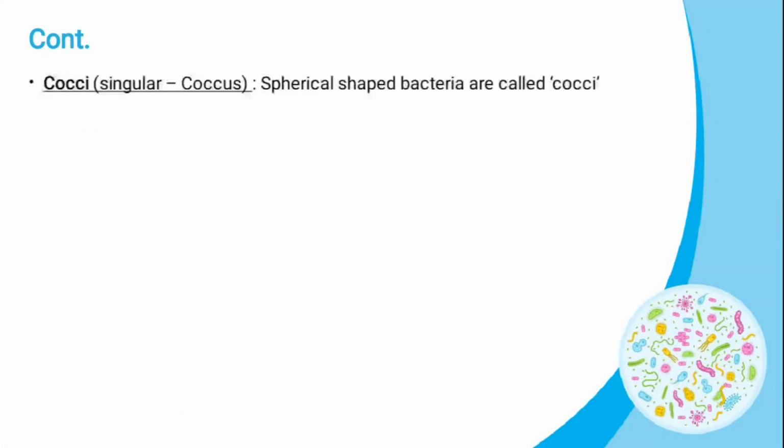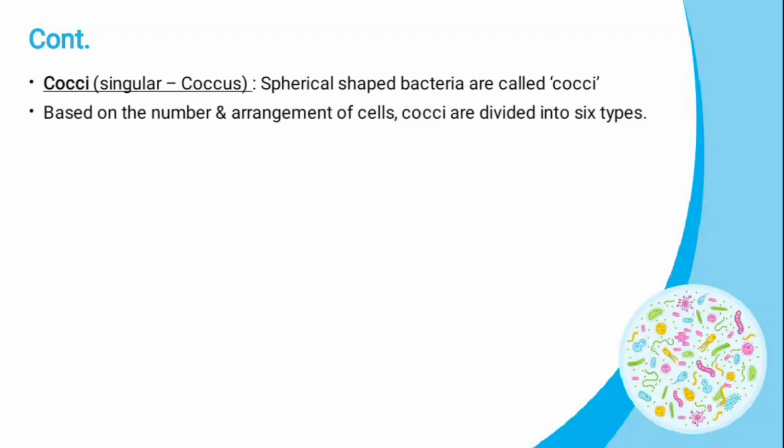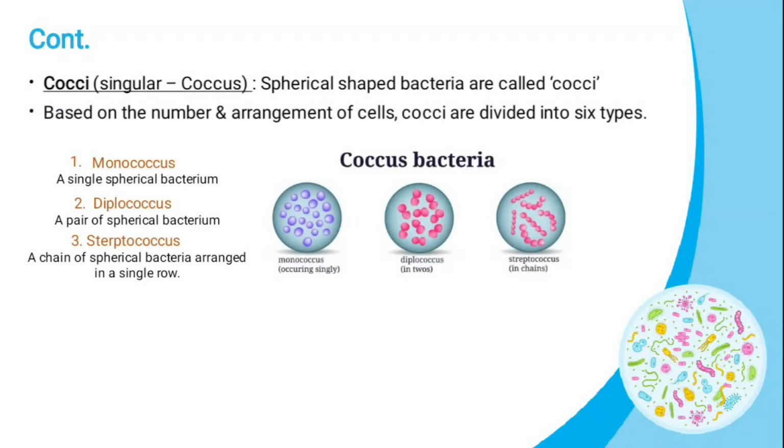First one, cocci, singular coccus. It is a spherical shaped bacterium. Based on planes of division, the coccus shape can appear in several types of arrangements. Let us see those. First one, monococcus. It is a single spherical bacterium. Diplococcus. It is a pair of spherical bacteria.